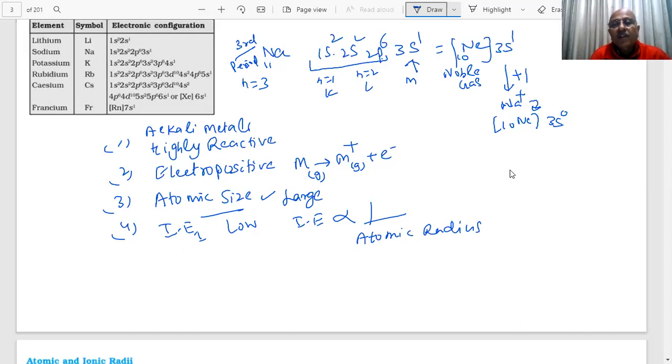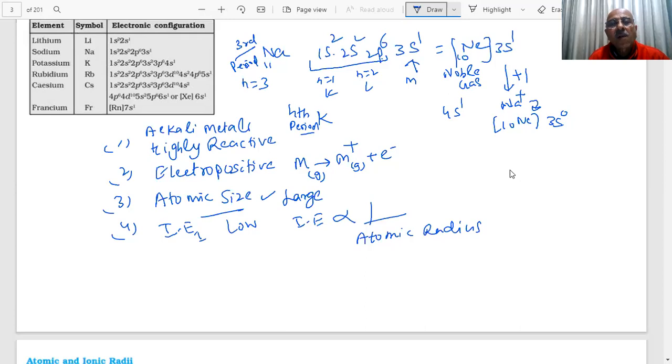Sir, if I write the electron configuration of potassium, which period is it in, students? Fourth period. Yes, sir. Fourth period means 4s1. I wanted to ask something. You said Na is in period 3, right? So the last shell is 3s.